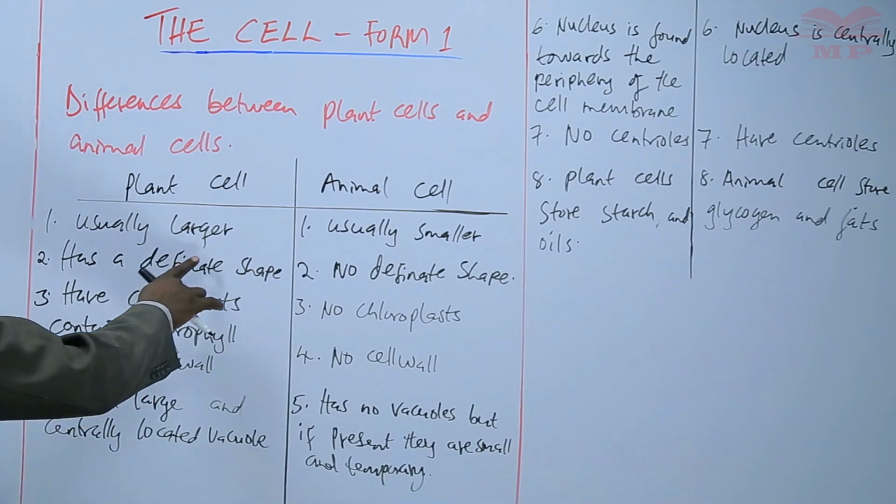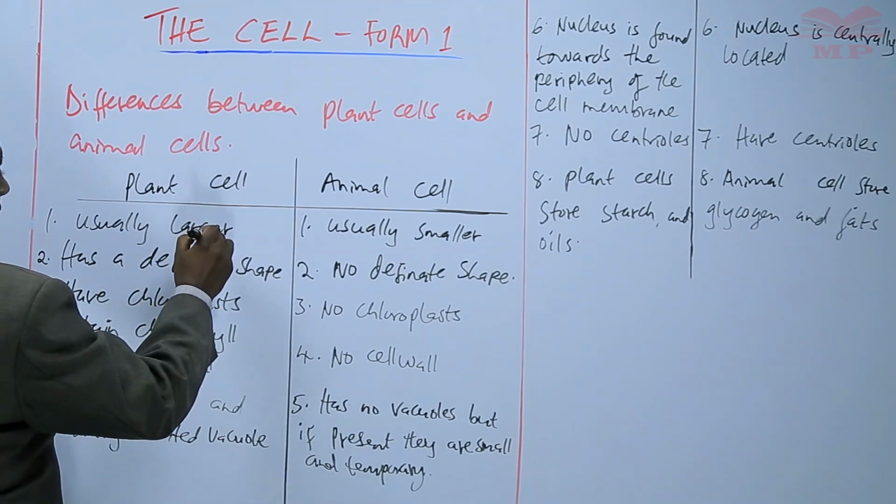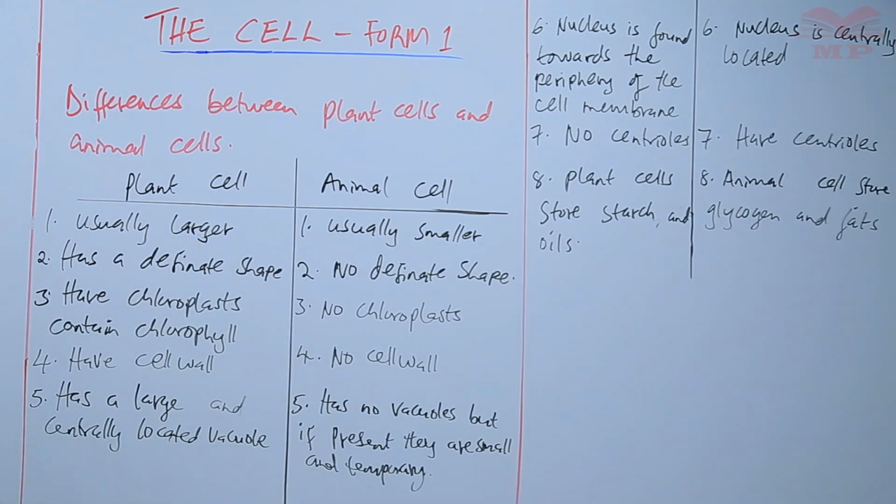In terms of the size, the plant cell is larger. The animal cell is smaller. In terms of the shape, the plant cell has a definite shape. Animal cell has no definite shape. Plant cells have chloroplasts that contain chlorophyll for photosynthesis.